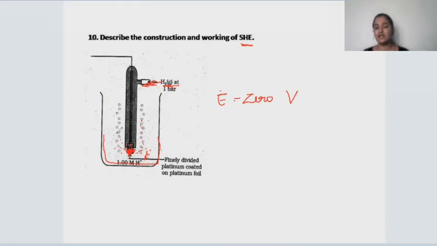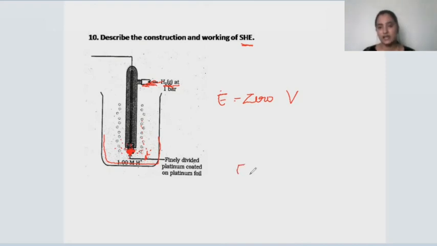For example, children, I connect a standard hydrogen electrode on one side, and on the other side, for example, a copper electrode, such that a cell is formed. By connecting it to a potentiometer, I can find out the potential of this cell, the entire cell. When I know the entire cell potential as well as the electrode potential of the hydrogen electrode, I can easily find out the electrode potential of the copper electrode.